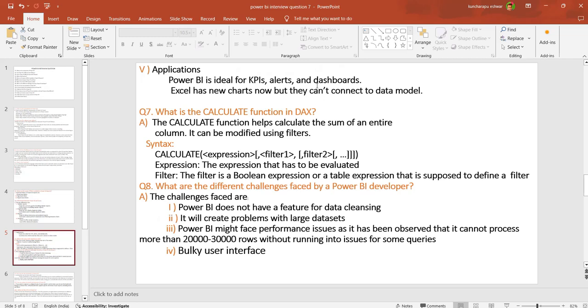Right? Seventh one. What are the calculation functions in DAX? The calculation functions help calculate the sum of the entire column. It is modified using the filter. I've given the syntax example for you: CALCULATE(expression, filter1, filter2), where the expression is what is evaluated and the filter is a boolean expression or table expression that supports the filtering.